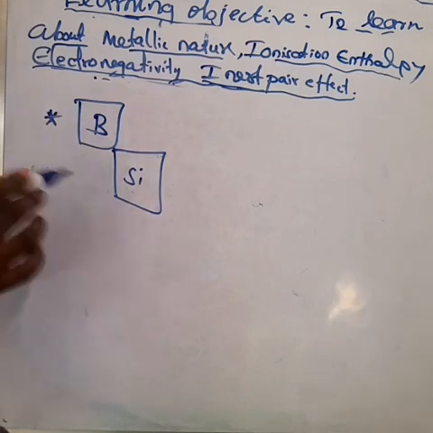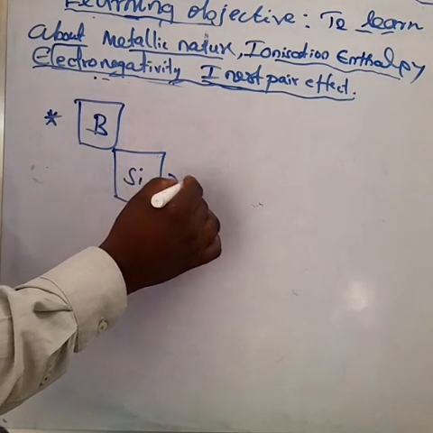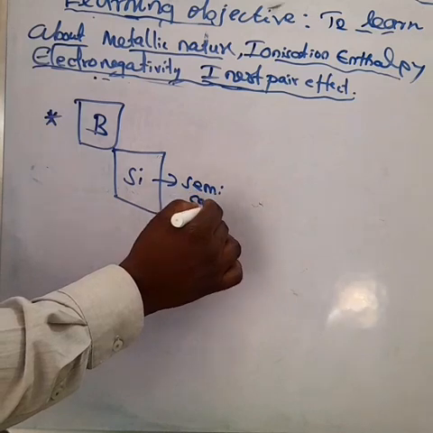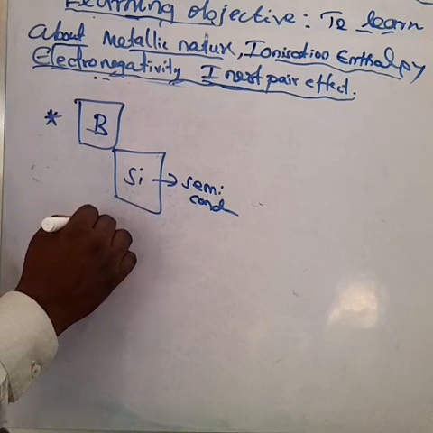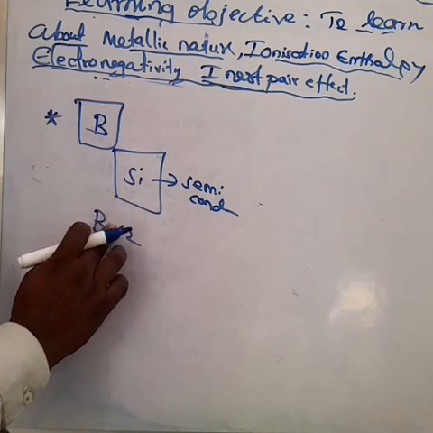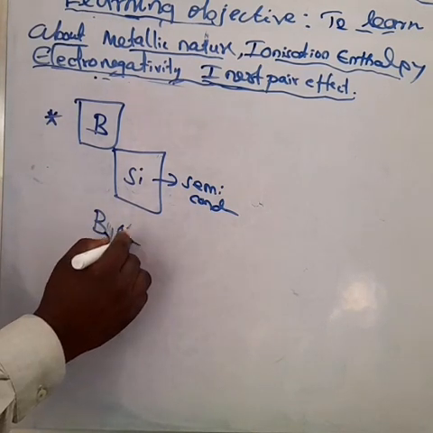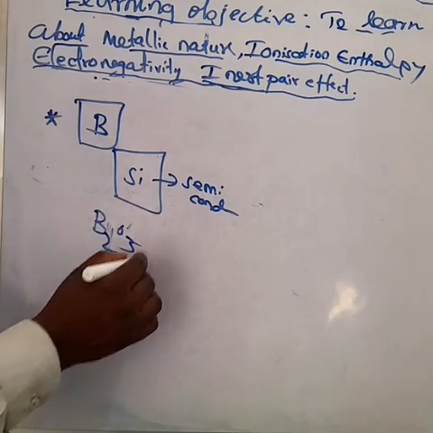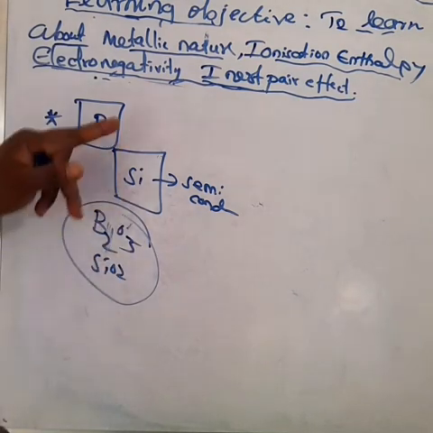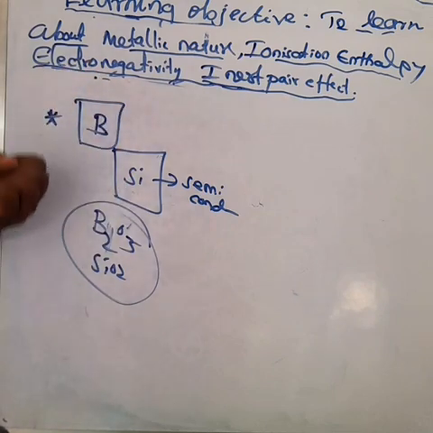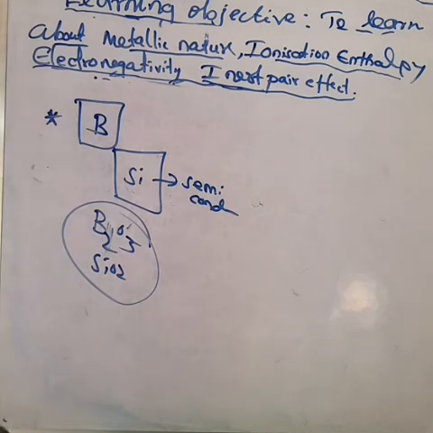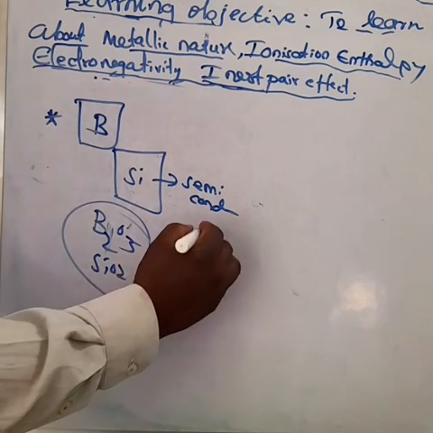So silicon is used in semiconductors. And oxides of boron and oxides of silicon are similar because they are acidic in nature. Then boron and silicon form covalent hydrides, which can be easily hydrolyzed. Except boron trifluoride, which is not hydrolyzed.